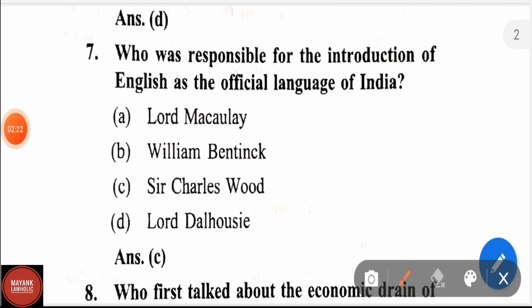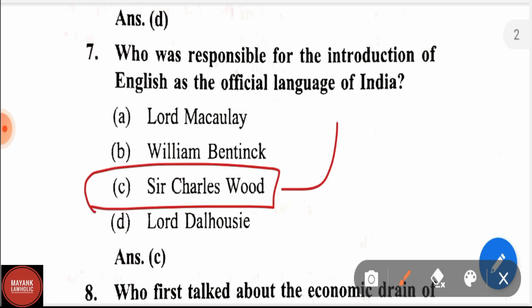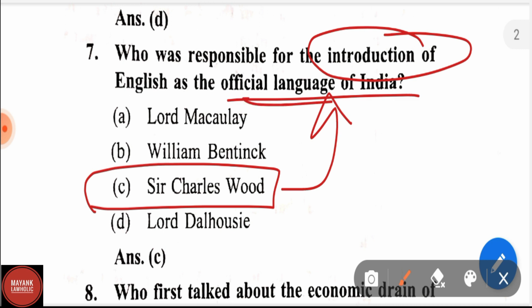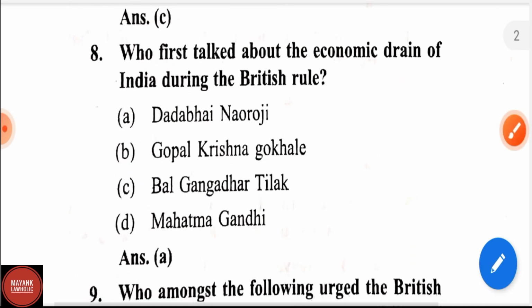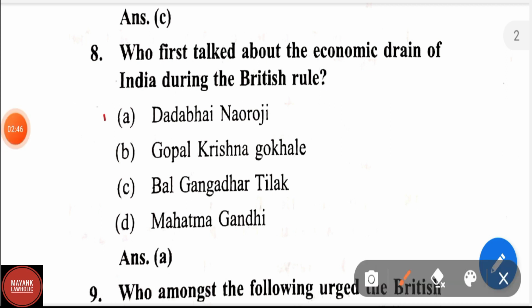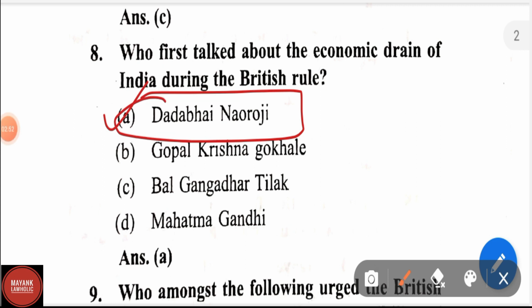Question number 7. Who was responsible for the introduction of English as the official language of India? Options are Lord Macaulay, William Bentinck, Sir Charles Wood, Lord Dalhousie. Correct answer is Sir Charles Wood. Sir Charles Wood was responsible for the introduction of English as official language of India. Question number 8. Who first talked about the economic drain of India during the British rule? It is a very easy question and the correct answer is Dadabhai Naoroji. Dadabhai Naoroji gave the theory of economic drain, in which he talked about how the money which should have been spent in India is not being spent in India but reaching the UK.